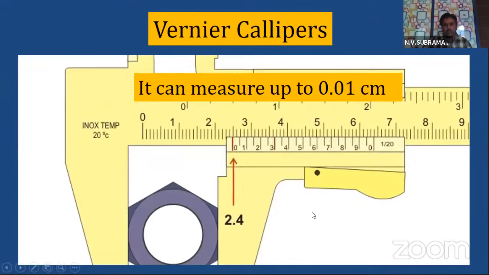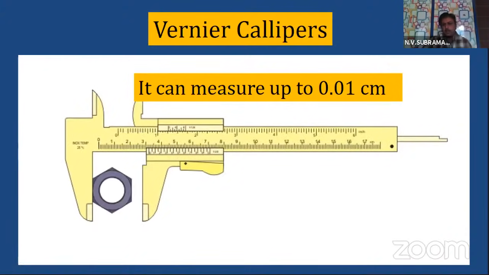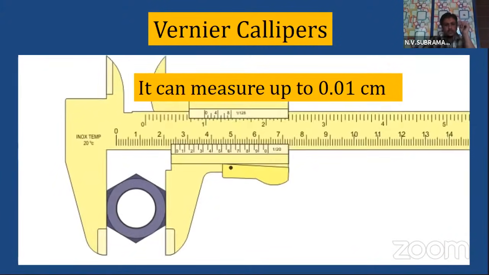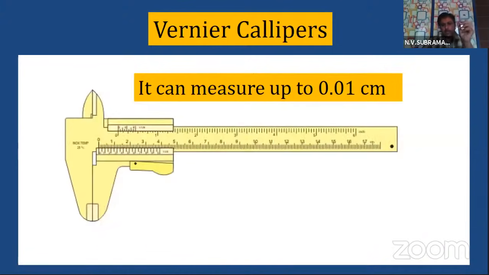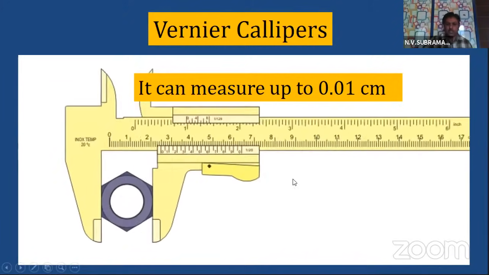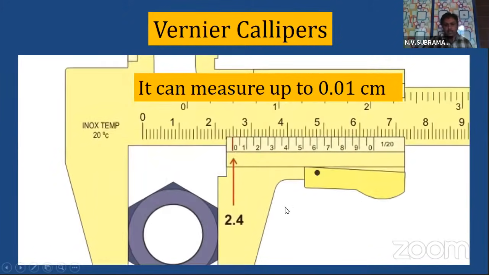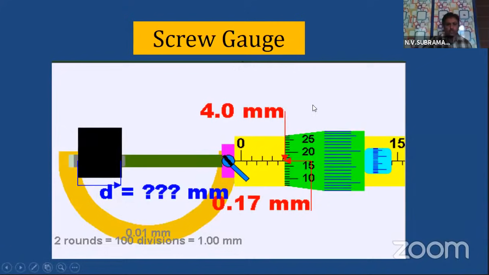So the next doubt my scientific mind asks me is, sir, I want to measure something else also. I want to measure the thickness of paper. I want to measure the thickness of human hair. I want to measure the thickness of wire. I want to measure the thickness of a glass plate. Is there any instrument to do all these things? Yes, your doubt is right. There is an instrument, children, which is called the screw gauge.